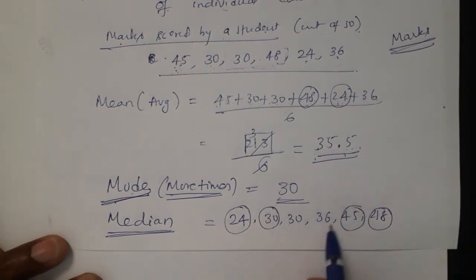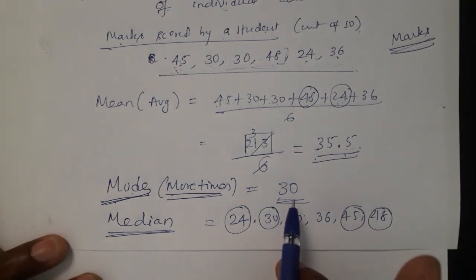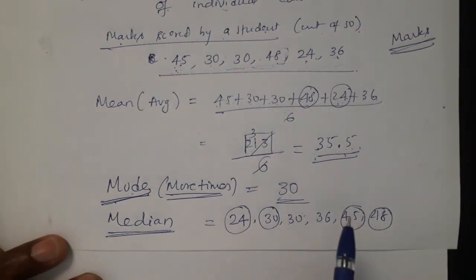If you eliminate 30 and 36, nobody is placed in the middle. So when you are eliminating from both ends, if only one number remains in the middle, that is the median. When 2 numbers are remaining, you have to find out who is in the middle of 30 and 36. Because there are 2 numbers remaining, for these 2 numbers, who comes in the middle? 30 and 36, the middle is 33, because 33 comes exactly between 30 and 36.